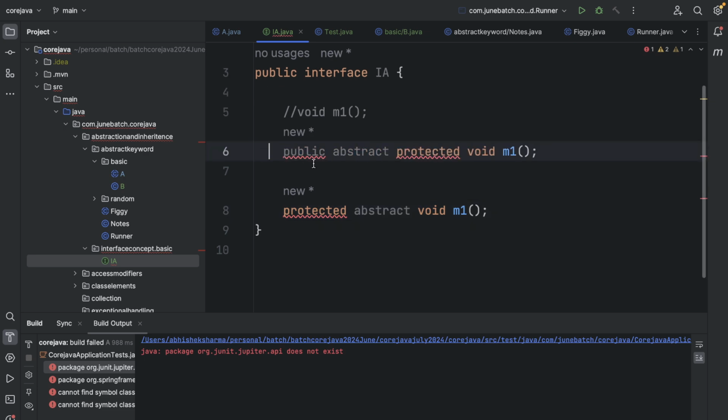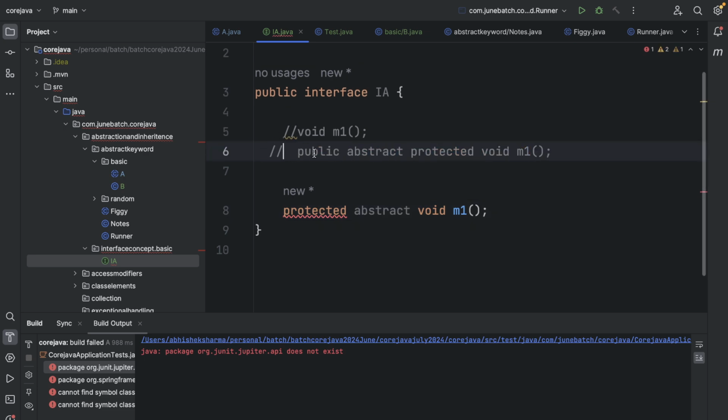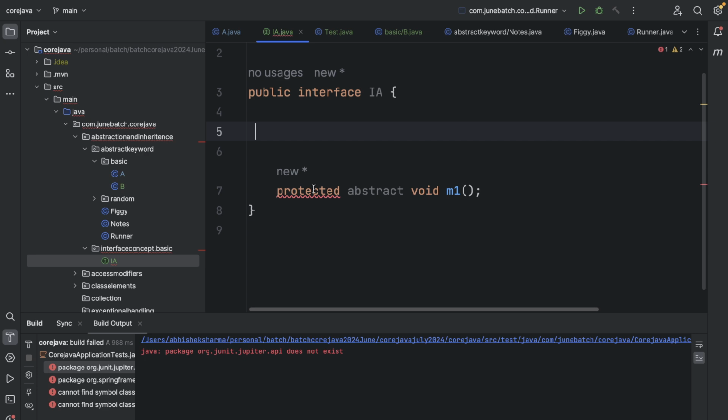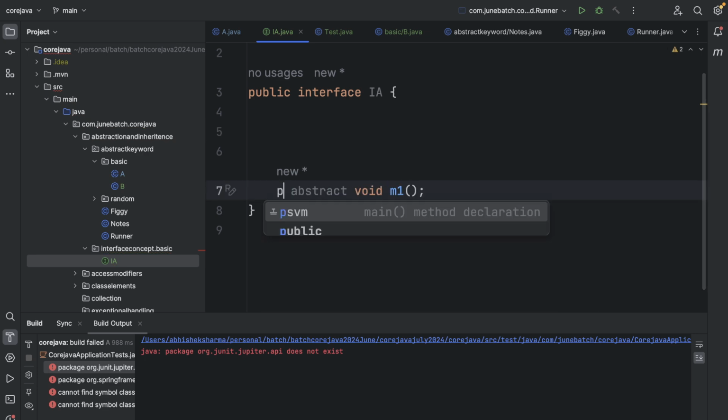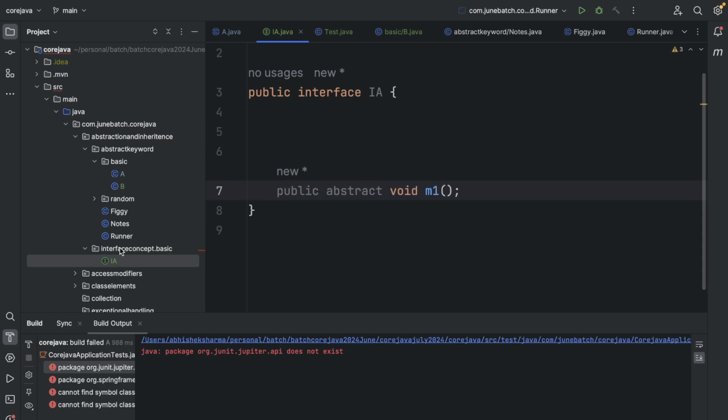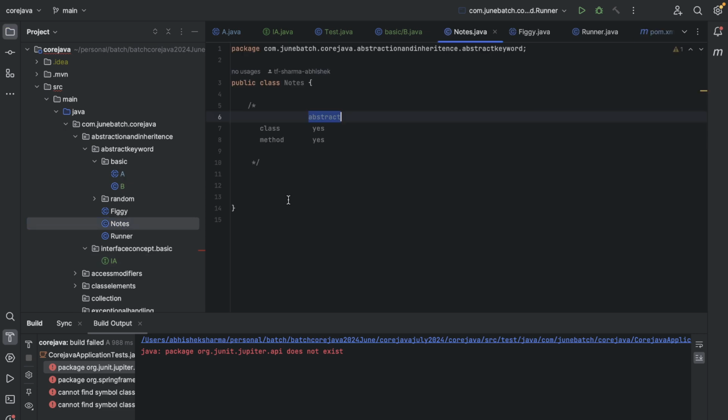So I mean, this thing you can detect, right? We have just covered it. Those detection skills we need to develop. Otherwise, everything we cannot rote learn, right? Cool. So we know that, okay, by default it will be public abstract. This is the most important item, right? Where is the most important thing?